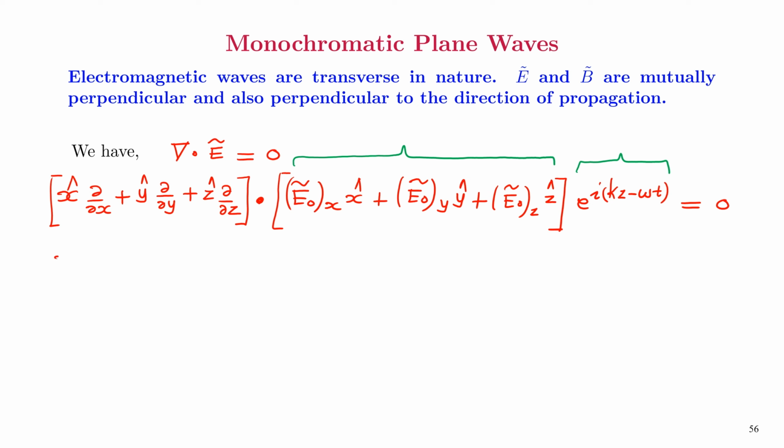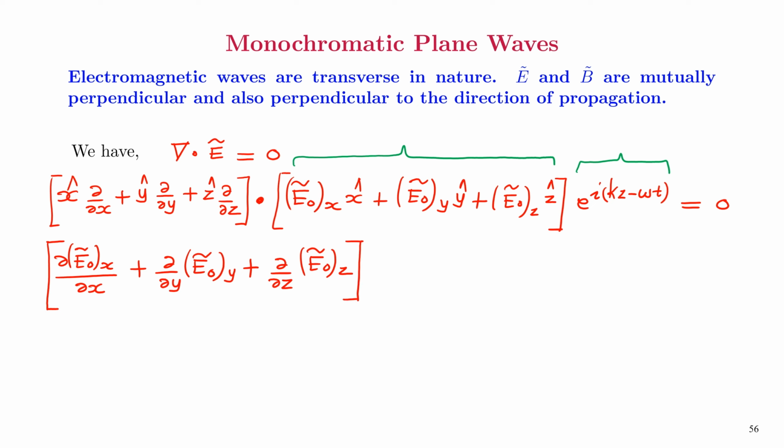When we take the dot product, we have ∂E0x/∂x plus ∂E0y/∂y plus ∂E0z/∂z, then e raised to i(kz minus omega t).